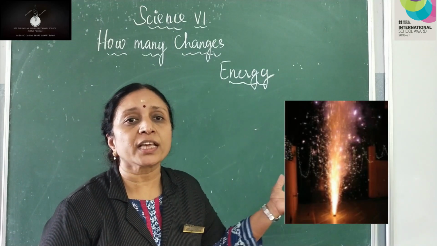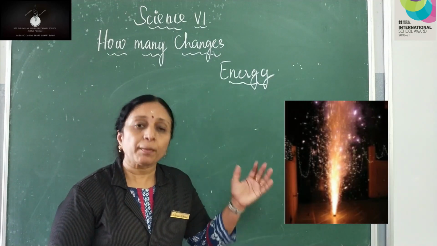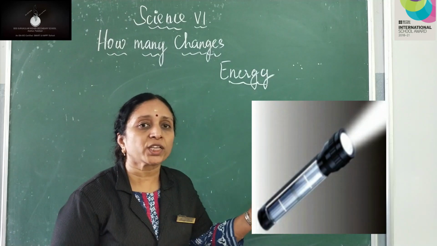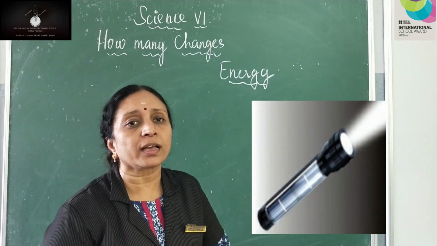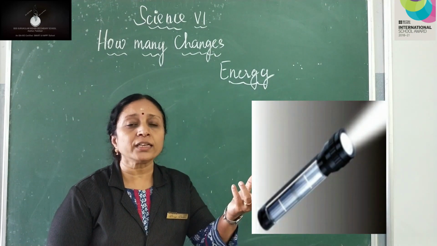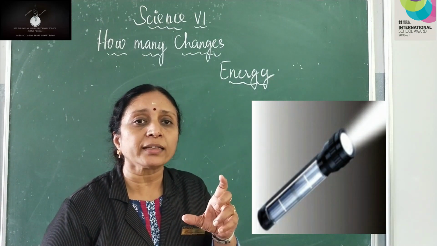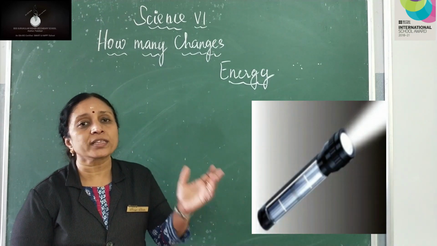What form of energy is undergoing change here? Well, here chemical energy is undergoing change. Okay, in the third situation, what form of energy is undergoing change there? Well, for a torch to get lighted, you need a battery. What is the energy form there inside the battery? Chemical energy. So chemical energy is undergoing change here.